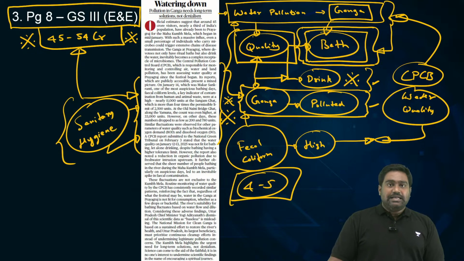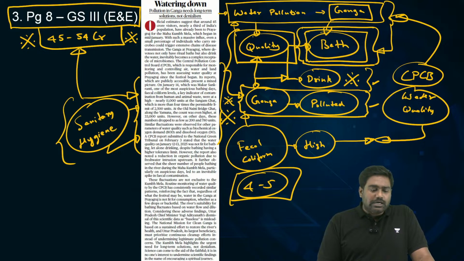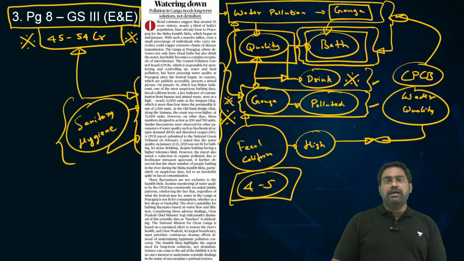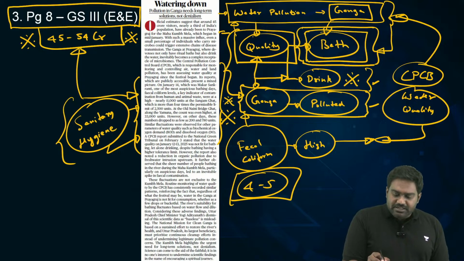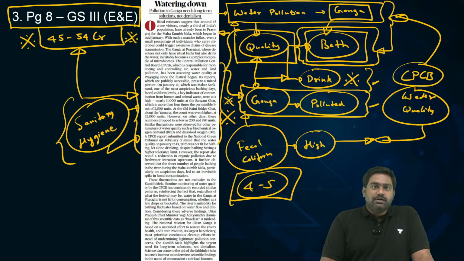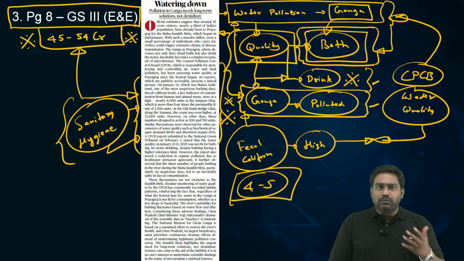So when this is the case, we have government leaders making statements to deny these reports and to put down the scientific evidence. The editorial is referring to the Chief Minister of Uttar Pradesh, Yogi Adityanath, who dismissed these reports, stating the waters are clean to even drink. Imagine a Chief Minister making a statement like this when the data clearly shows that the water is highly polluted, highly contaminated. This is not just misleading the public, this is denial from the government. The editorial points out denial will not help anyone. Denying the existing fact will not help anyone.